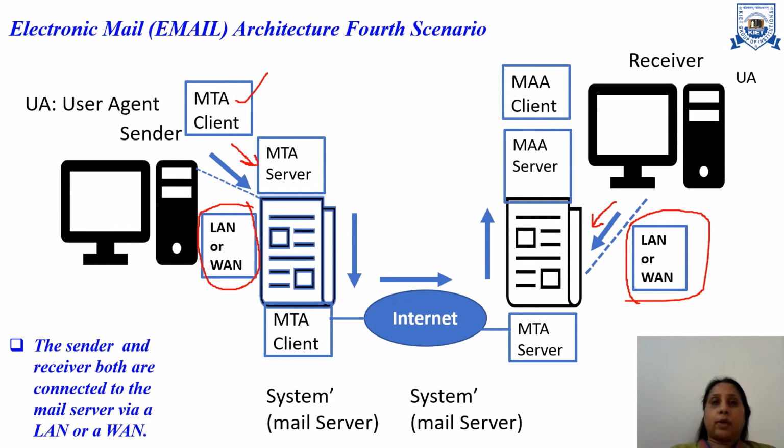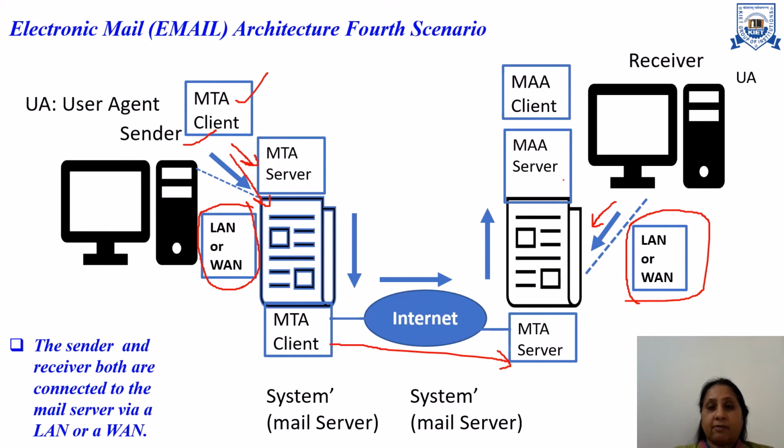MTA client's work is to transmit the message. In the previous slide we have seen we are using two MTA client server pairs. One pair sends the message from the sender to the sender's mail server. Second is from the sender's mail server to the receiver's mail server. That means it is used to transfer the message through the internet.